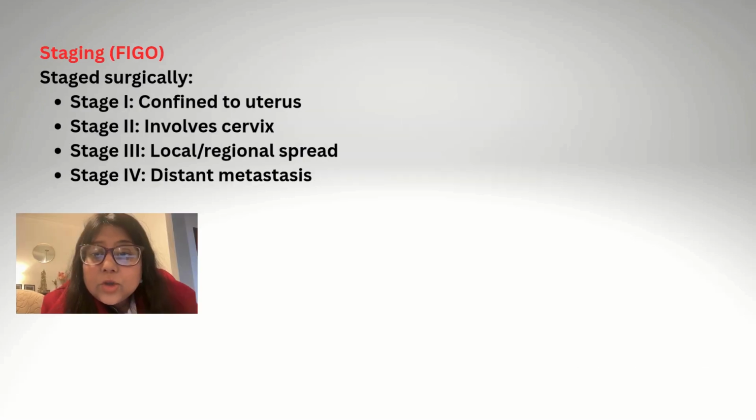Surgically, endometrial carcinomas are staged from stage 1 to stage 4. Stage 1 is confined to the uterus. Stage 2 involves the cervix. Stage 3 has local or regional spread, and stage 4 has distant metastasis.